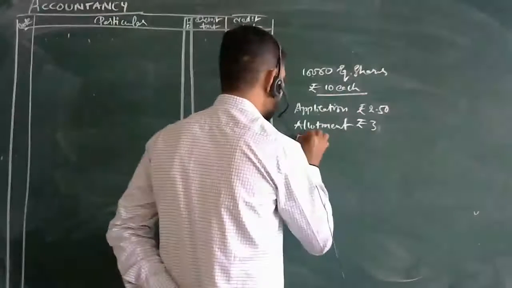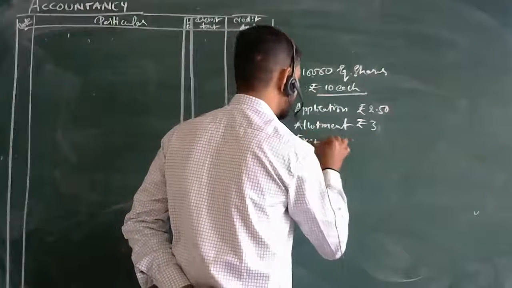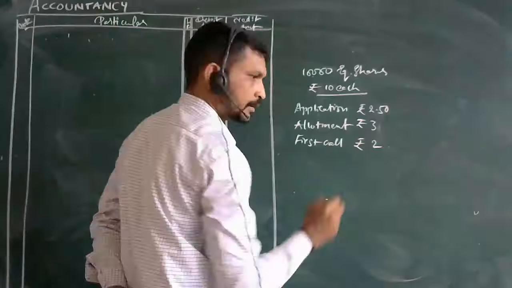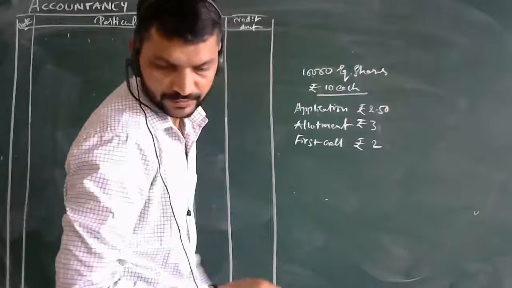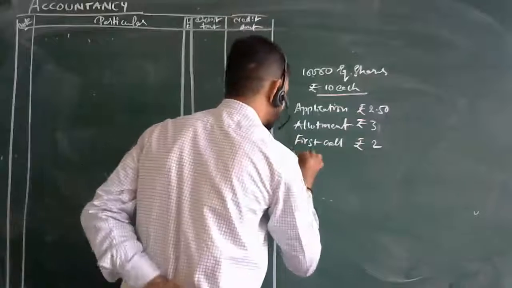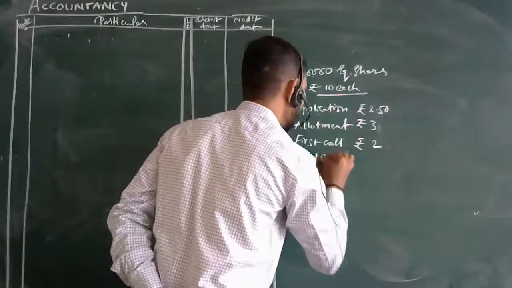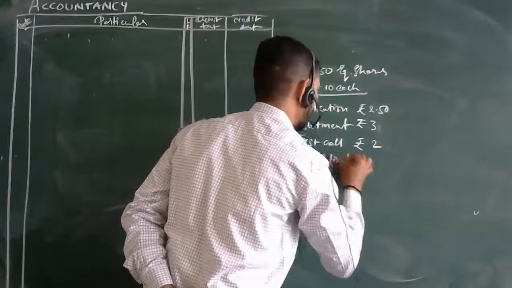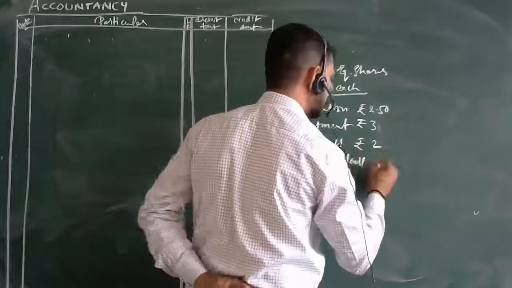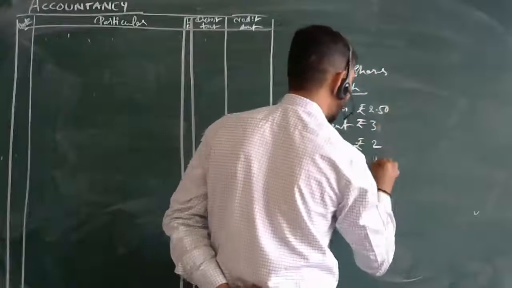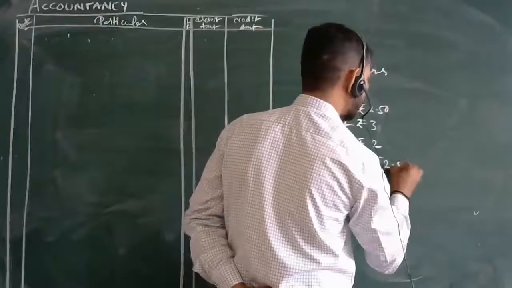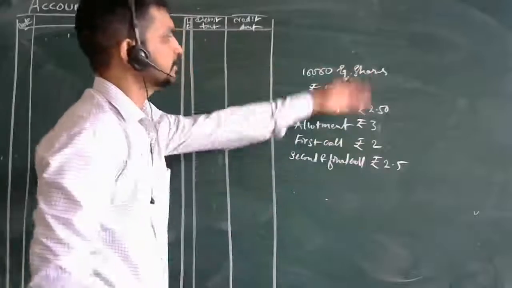Then next, first call, it is or directly? First call. Okay. First call we are having 2 rupees. Yes, sir. Then the balance, it is told, will be second and final call. Second and final call is how much here? Remaining 2.5. Correct? Yes, sir. Means 5, 10. Okay, correct.